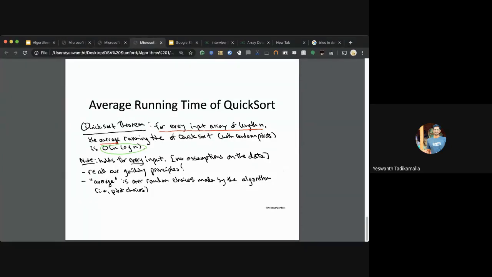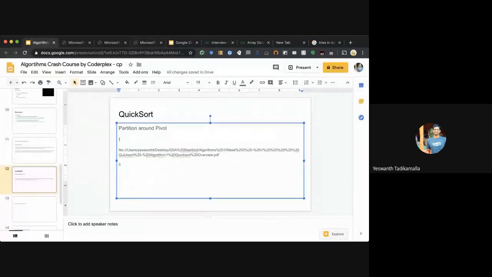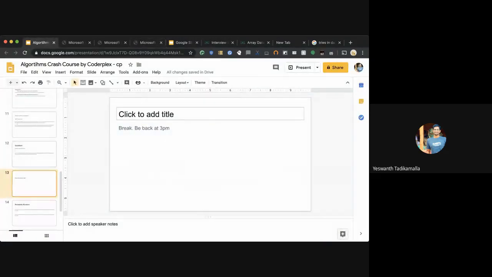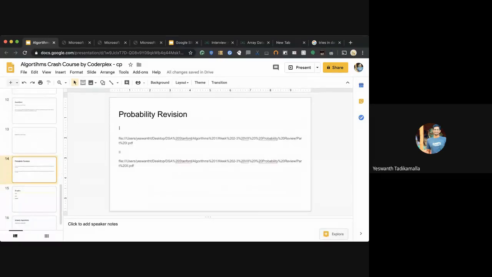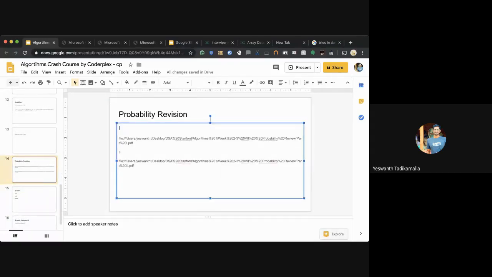The proofs, etc., are shared in the details of this slide. I'll share the slides. You can take a look at them. Let's move on to the next topic. I would like to discuss some parts of probability also. Yeah, before probability, let's see if there are any questions.